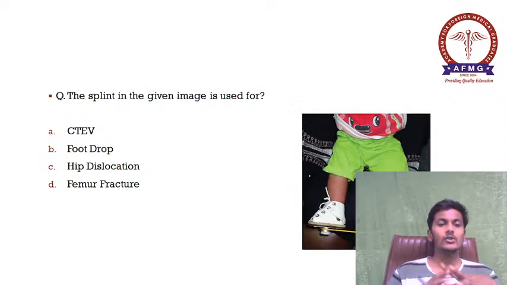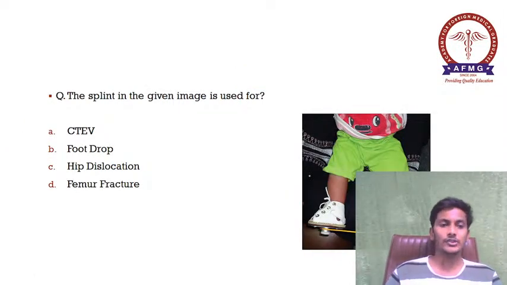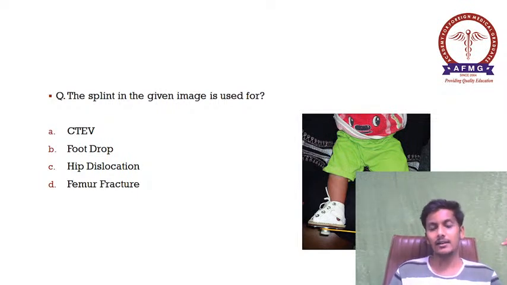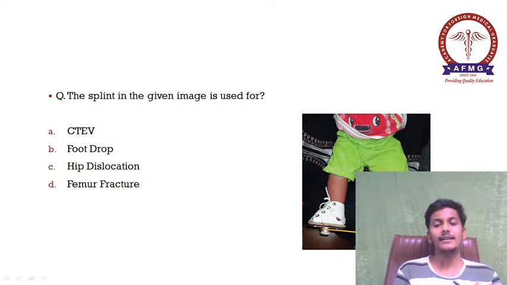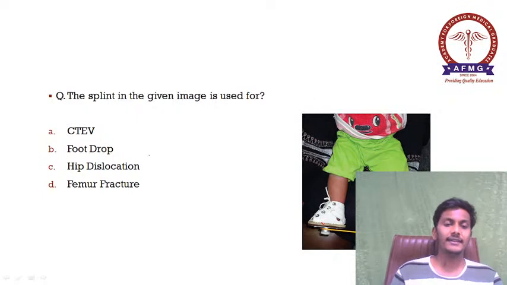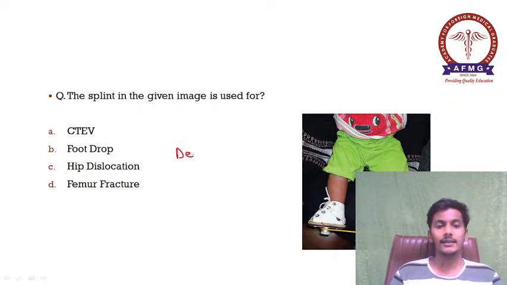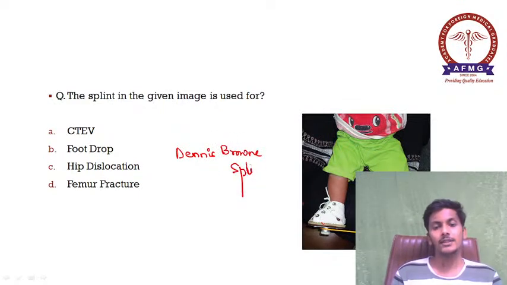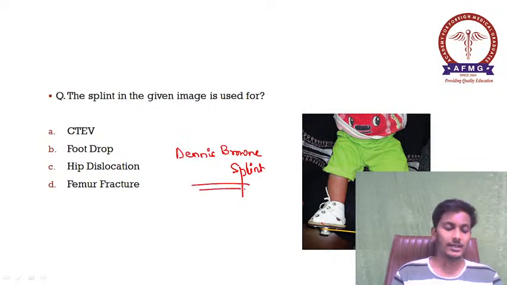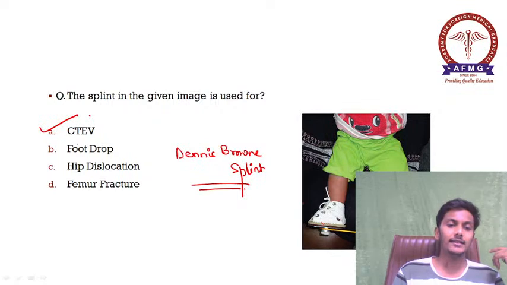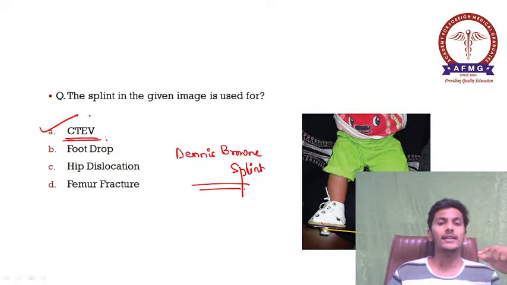Moving further, guys, now the splint in the given image is used for. So the splint given in the image, यहाँ पे क्या दिख रहा है? There are two shoes which are kept at a distance. Okay, they are maintained at a distance by this bar which is connecting them, and this is a characteristic Dennis-Brown splint. Please remember, this is a characteristic Dennis-Brown splint, and as we all know, Dennis-Brown splint is used in cases of CTEV, that is congenital talipes equinus varus.